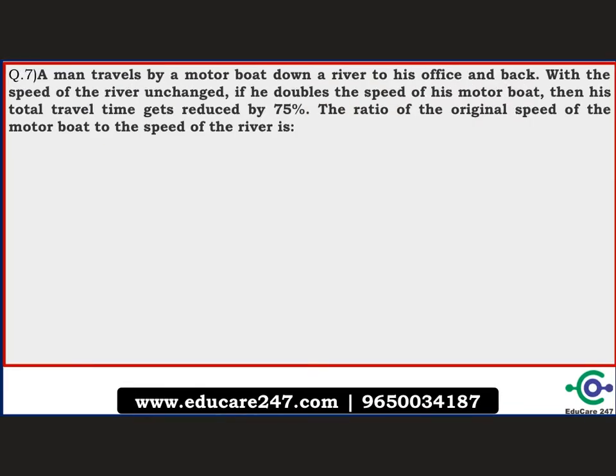So the next question says, a man travels by a motorboat down a river to his office and back, with the speed of the river unchanged. If he doubles the speed of his motorboat, then the total travel time gets reduced by 75%.